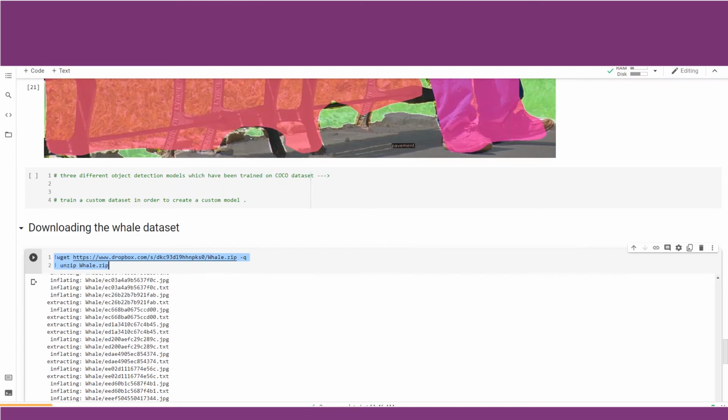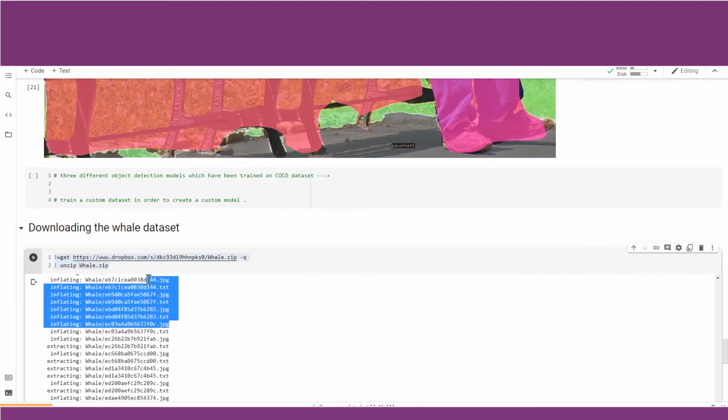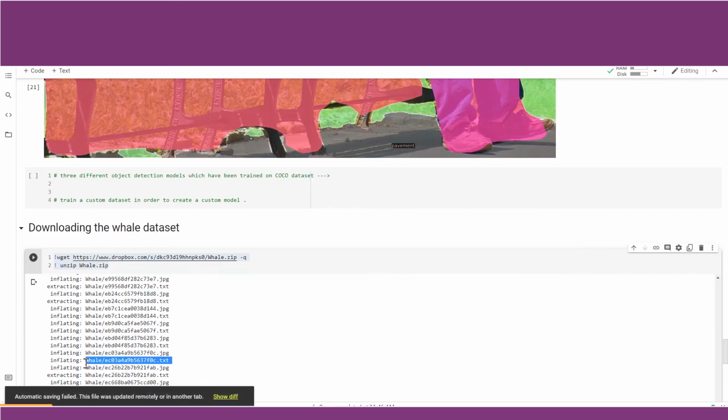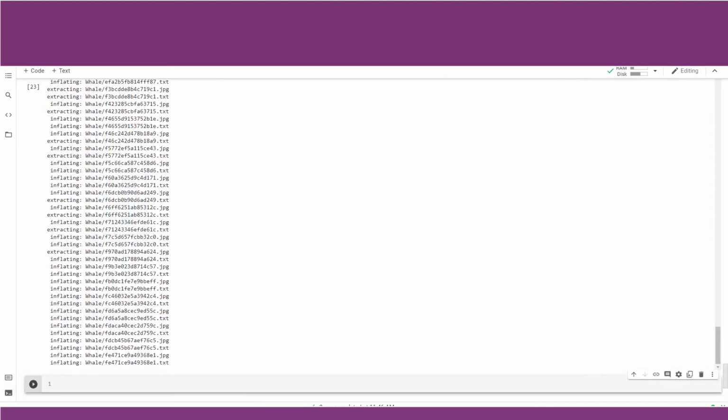As I explained earlier, the annotations have been explained to you in a different video wherein we discussed the Visual Object Tagging Tool. We have used that platform in order to annotate the images. You can see all the images are there, JPG images, and each image also has a TXT file, which is basically the file containing the annotations. Now let us read the annotation file, that is the TXT file for each of the images. We will have to read that.